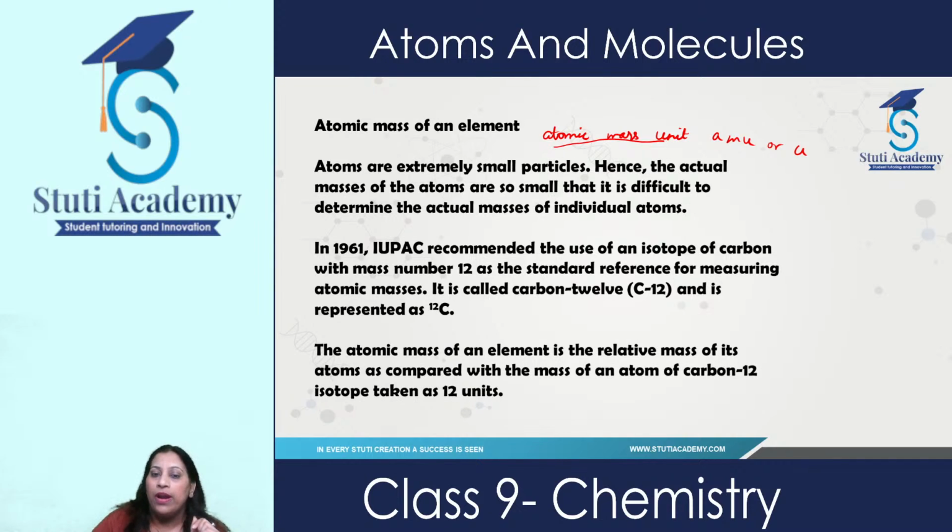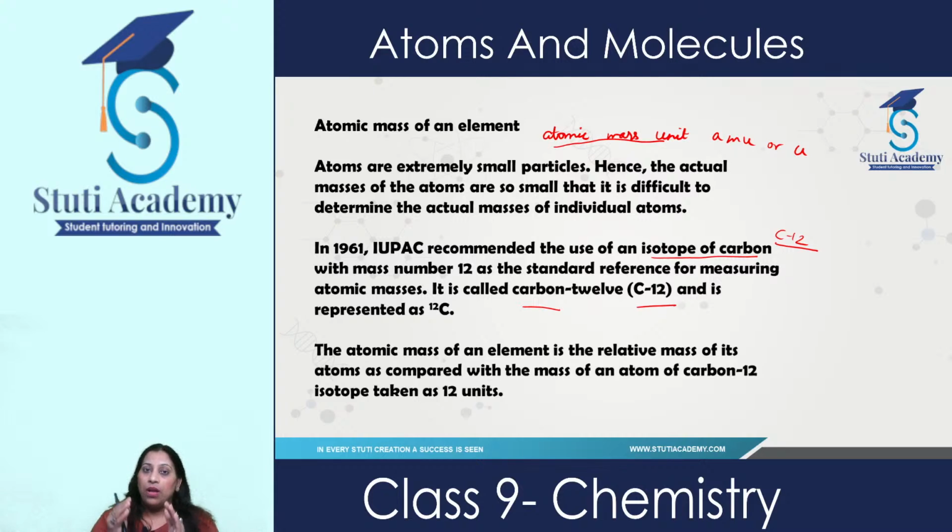Now the atomic mass unit is compared with the isotope of carbon, which is C-12. As we know, carbon exists in nature as carbon-14 and carbon-12; there are isotopes of carbon, they exist in different forms. But the most appropriate one which we use for relating to atomic mass is carbon-12. Now the question arises, why are we not using any other element? Why have we taken only carbon for comparison with the atomic mass unit?